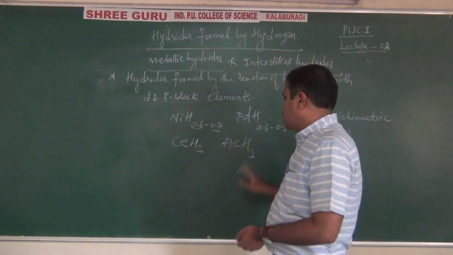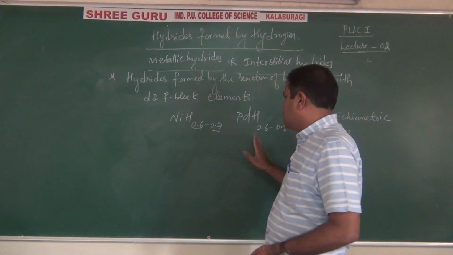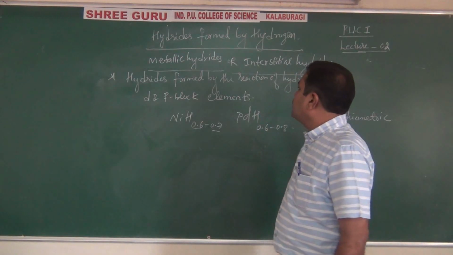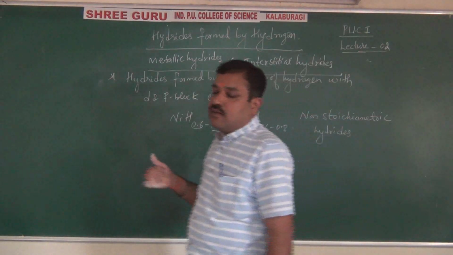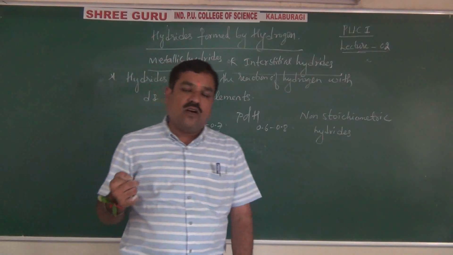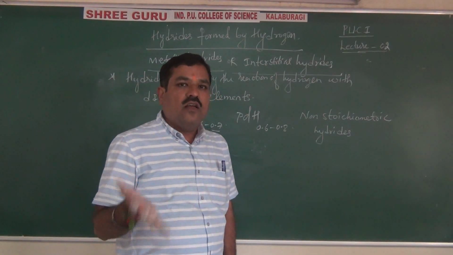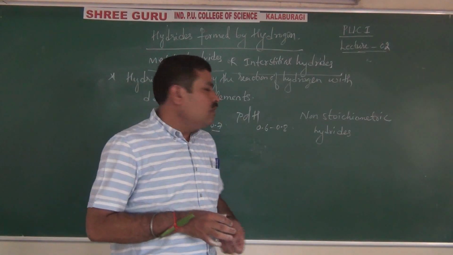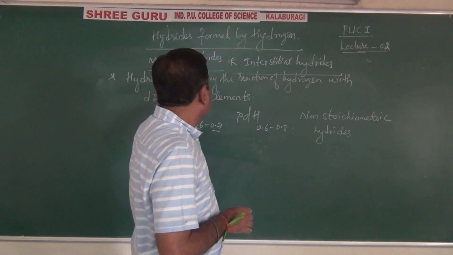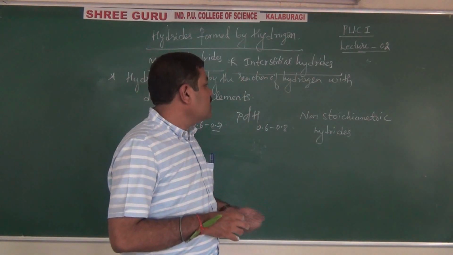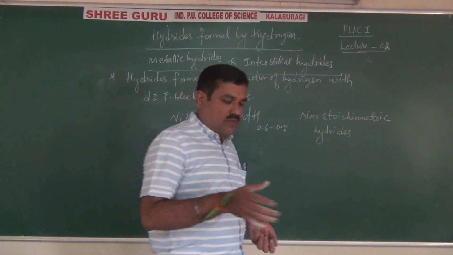Okay? If they ask you for an example, just write these two phenomena. Hydrides formed by the reaction of hydrogen with D block elements or F block elements, transition or inner transition elements, they are called metallic hydrides. Why they are called interstitial hydrides, that I will tell you stepwise.